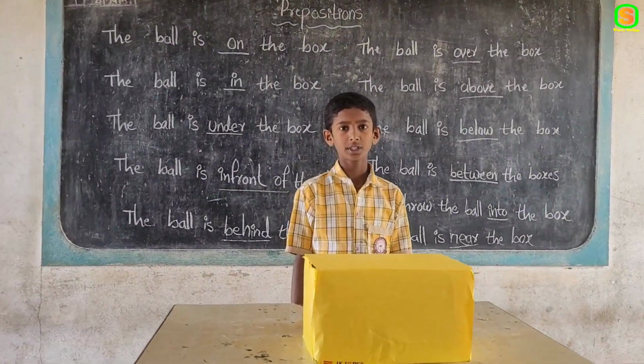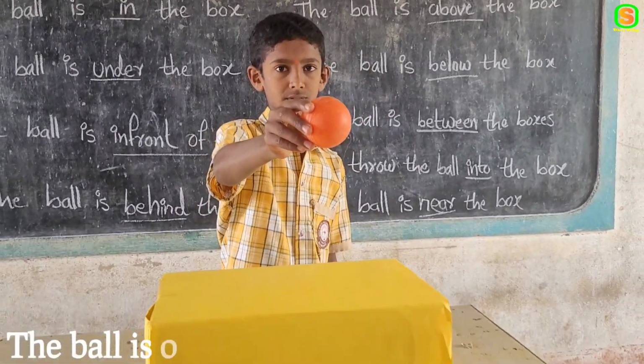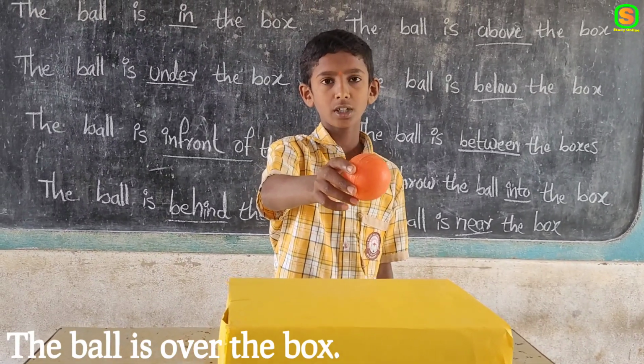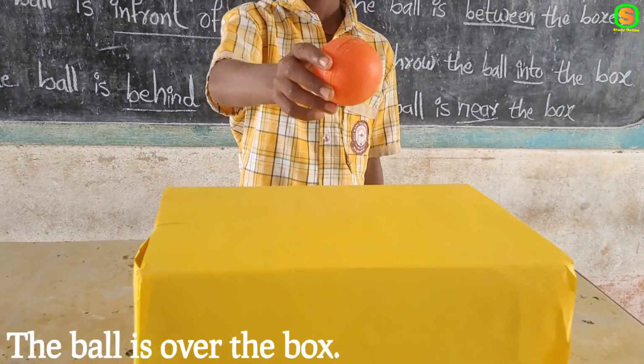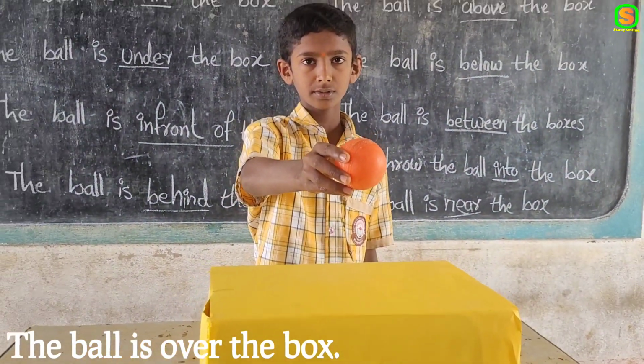The next preposition is over. The ball is over the box. Nice. The ball is over the box. Where is the ball? The ball is over the box. That means there is a gap between the box and the ball. That is why the preposition is over.